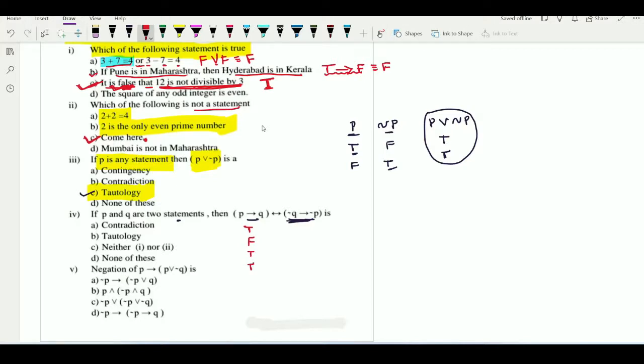और ये remember, याद रखिए that P implies Q is always equivalent to negation Q implies negation P, means implication is always equivalent to its contrapositive. तो अगर आपको ये रिजल्ट पता है तो इसके भी ट्रूथ वैल्यू क्या होंगे? T, F, T, T, because these two statements are what? Logically equivalent. Even you are able to check by constructing its truth table.